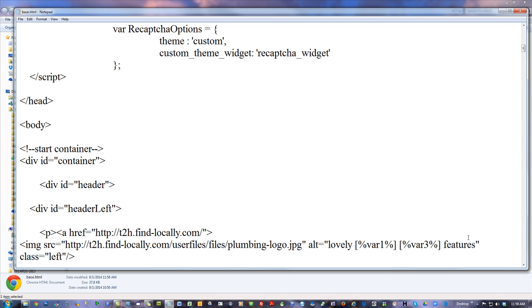Now, how do you really make it rich? Think of all the combinations if lovely was a var. What if it was a var? What if it was like var 3000? Let me double click. Oh, just get that. That's all I want. Boom. And this was a new var I created on my var sheet, var 3000. And then just like it, I want features to also have lots of choices. And I want that to be var 3001. Yeah, I can do this.